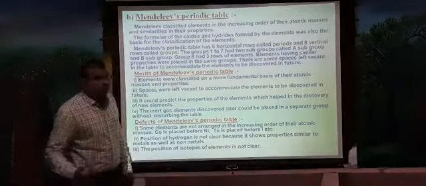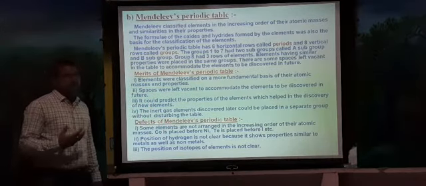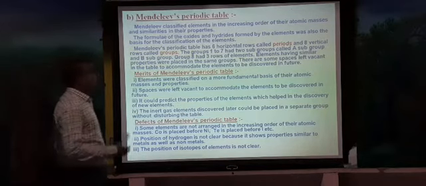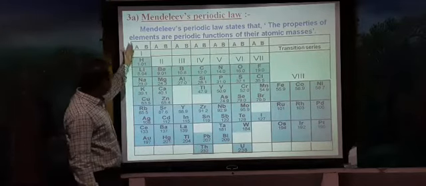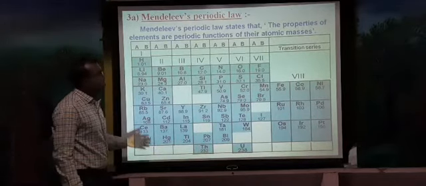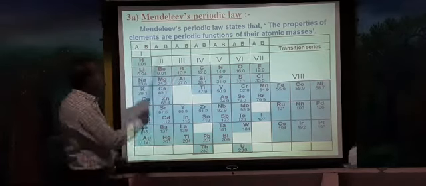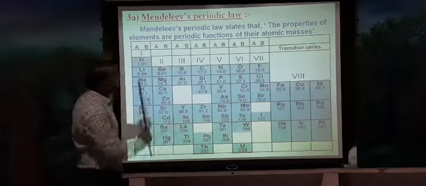But later, one more scientist came forward. He prepared his own periodic table, called the modern periodic table. Let us see. And this is Mendeleev's periodic table. You have just observed this. This is how we have prepared. So this is one periodic table having subgroups, and the last one having 3 elements in this.